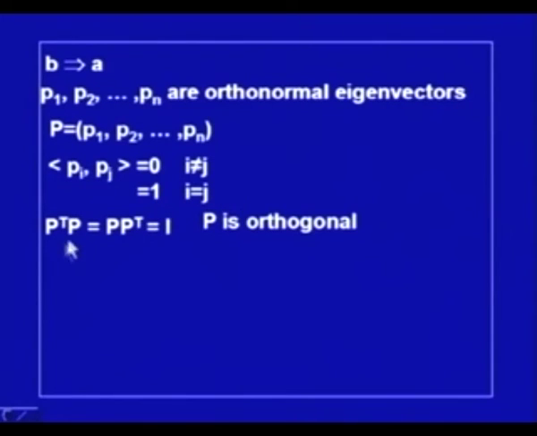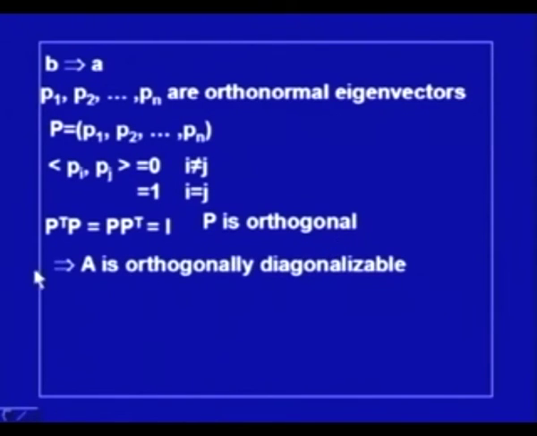That means P transpose P will be a matrix with 1 in the diagonal and the rest of the elements 0. That matrix is nothing but an identity matrix. So, P transpose P is equal to the identity matrix. Similarly, one can prove that P P transpose is also the identity matrix, and once P satisfies this property, then one can say that P is an orthogonal matrix, and this proves that A is orthogonally diagonalizable.